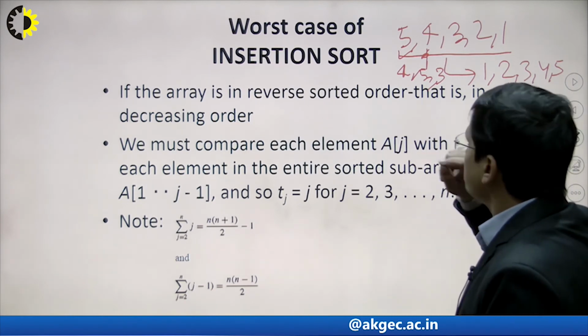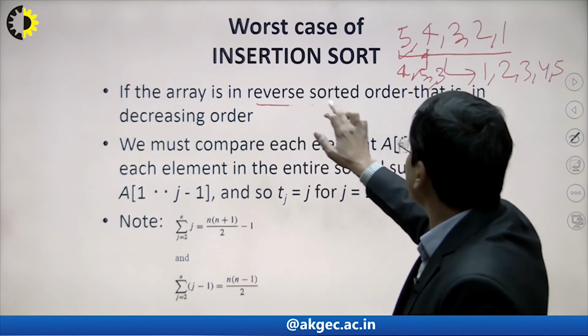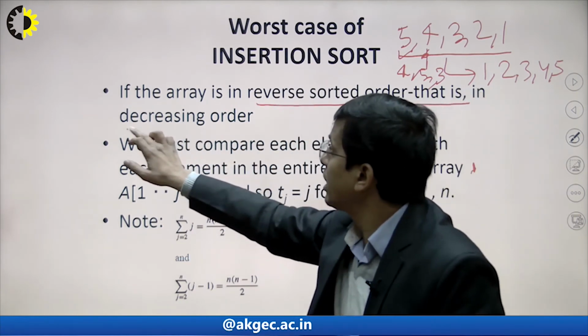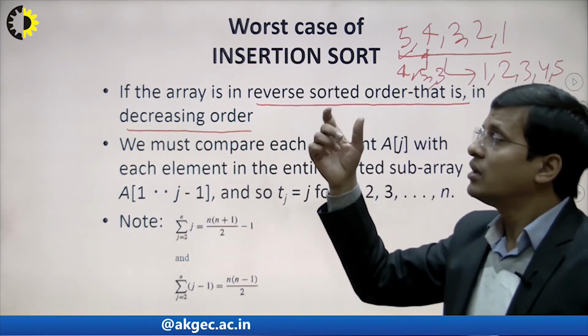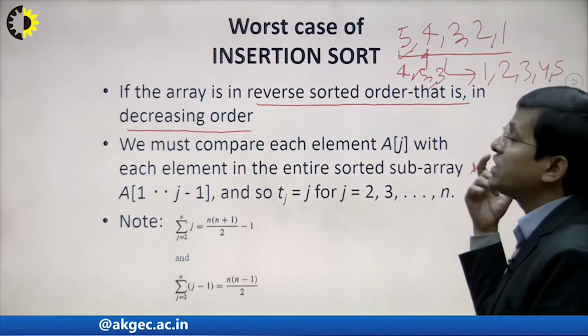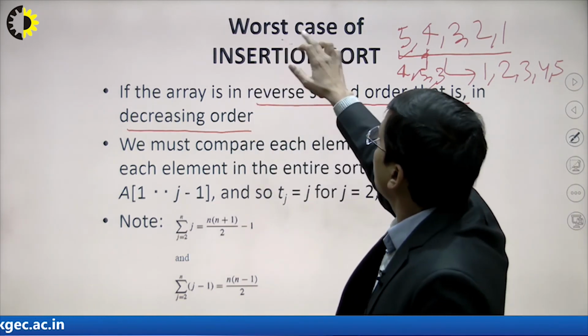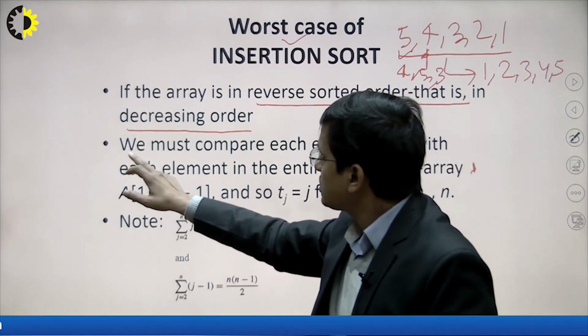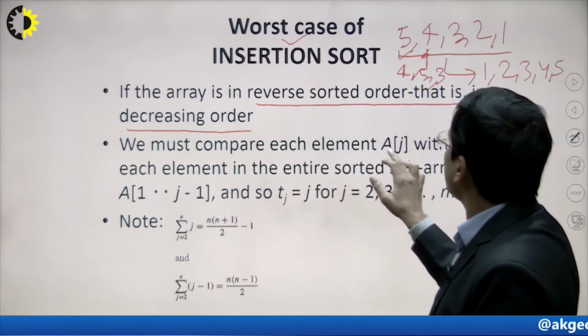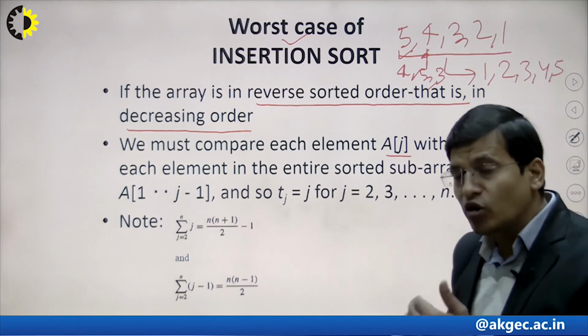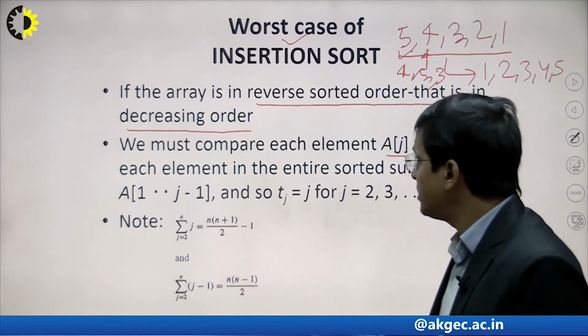This is the main condition if you are trying to sort increasing to decreasing or decreasing to increasing. In this case, the insertion sort will take the worst case. We must compare with each element aj, because the inner loop is executed the maximum number of times.